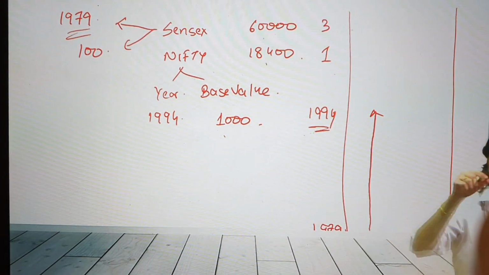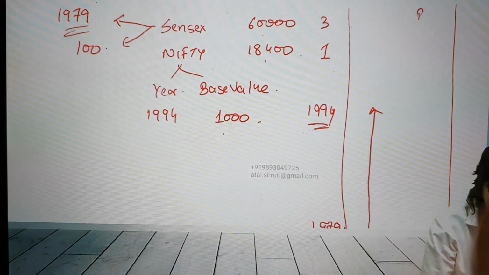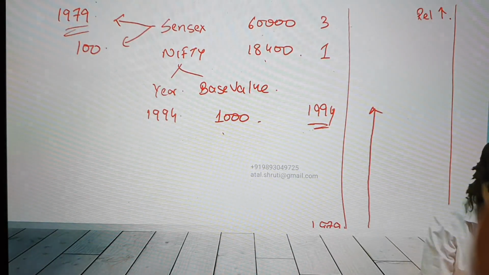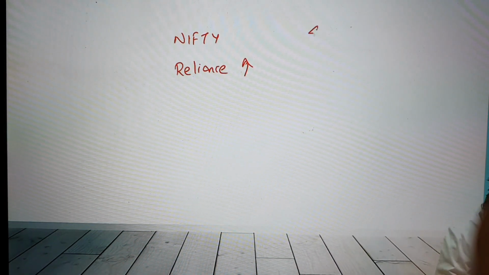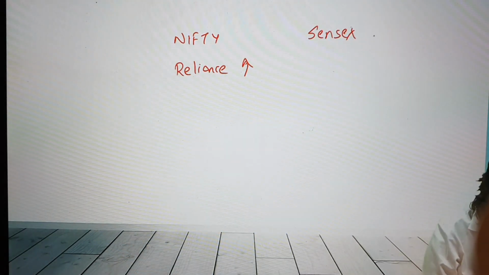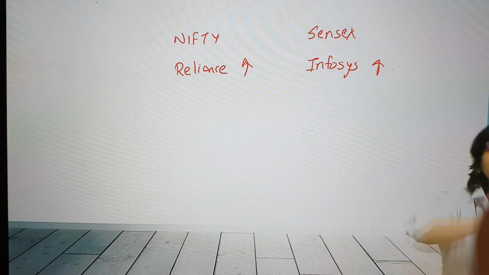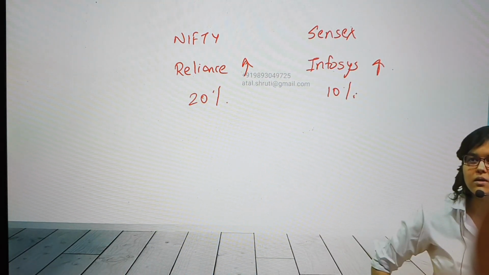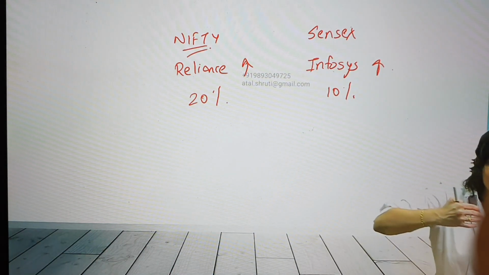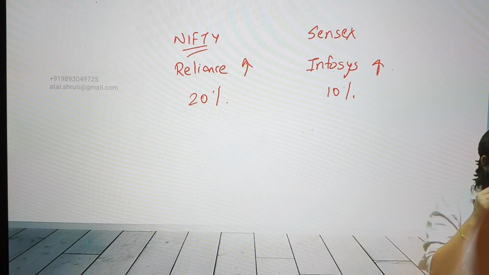I personally feel that if the weightage changes... weightage in Nifty is very different as compared to Sensex. Let's take an example: in Nifty, Reliance is given the highest weightage. And assume in Sensex, this is my logic that I'm telling you, Infosys is given the highest weightage. And in the coming one year, Reliance outperforms Infosys. Reliance goes up by 20%, Infosys goes up by only 10%. In that case, I believe the gap will reduce, because the pace at which Nifty increases, Sensex might not increase at a similar pace. This is the logical answer.